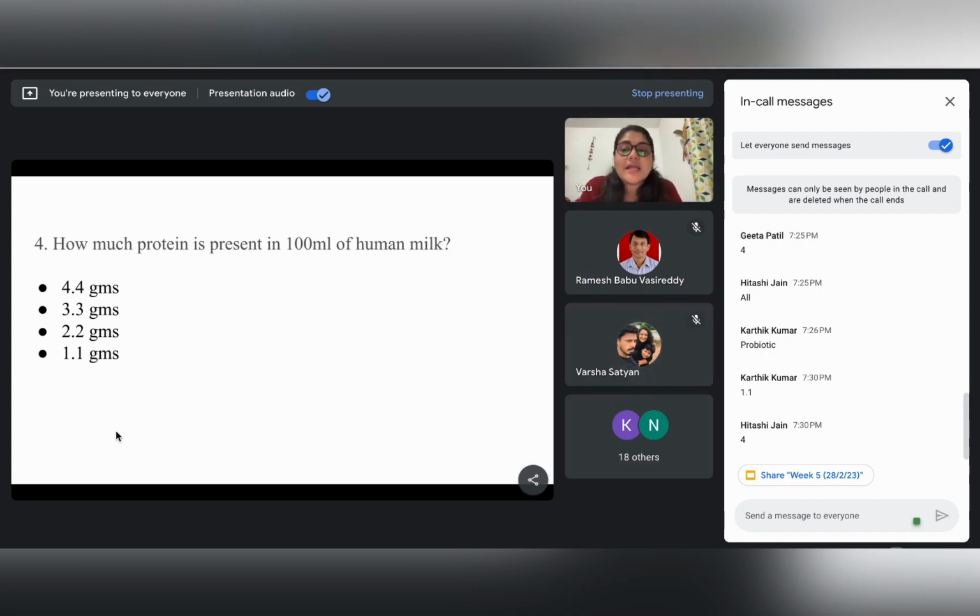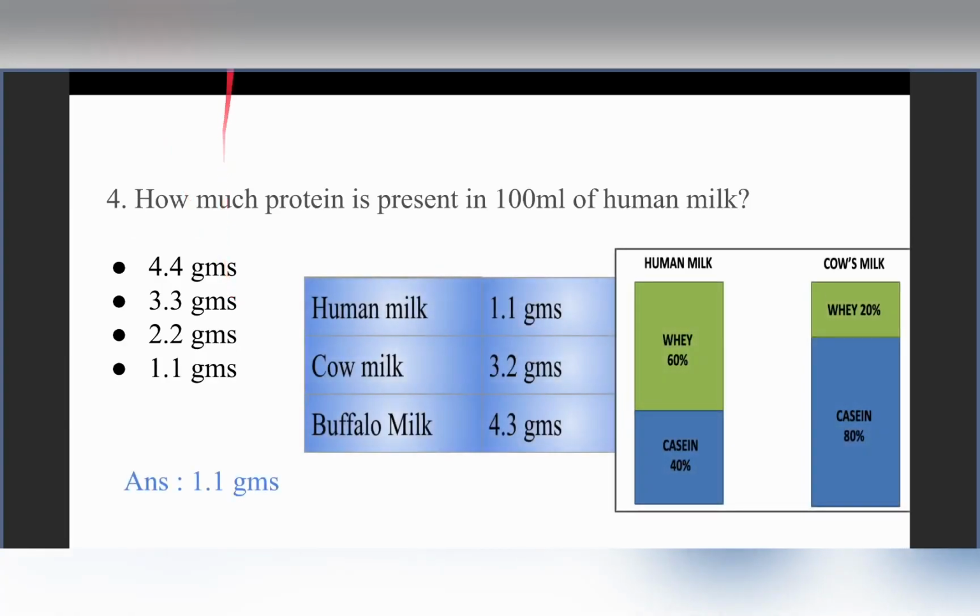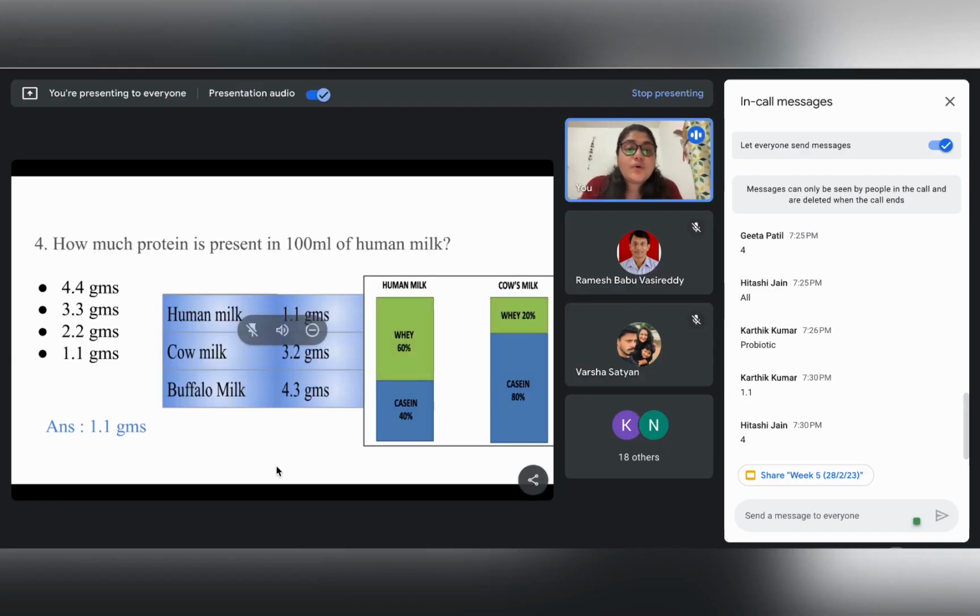Yes. So the answer to this question, as Kartik, Hitashi, and Varsha have very rightly said, is 1.1 grams. We know that human milk is the most advantageous for a child, but why?